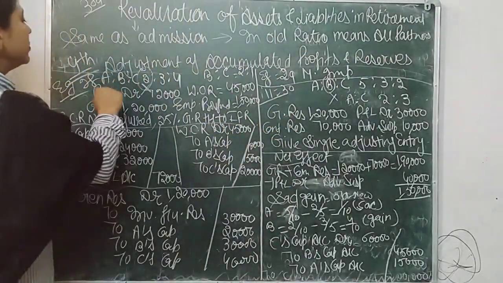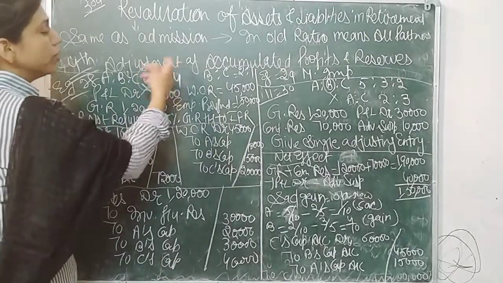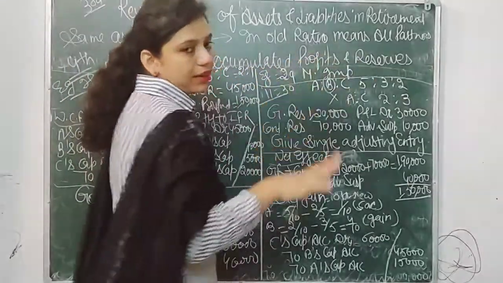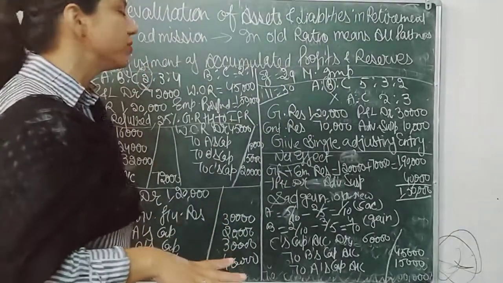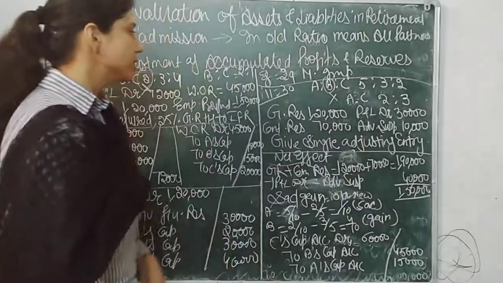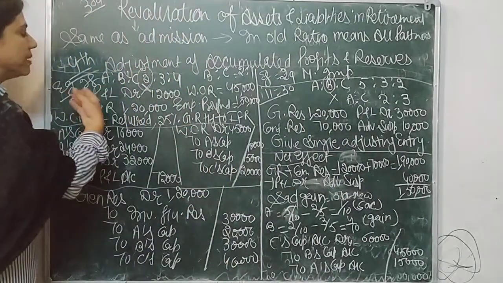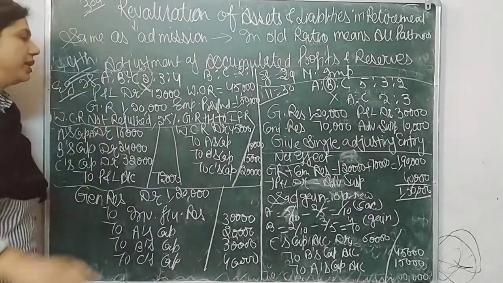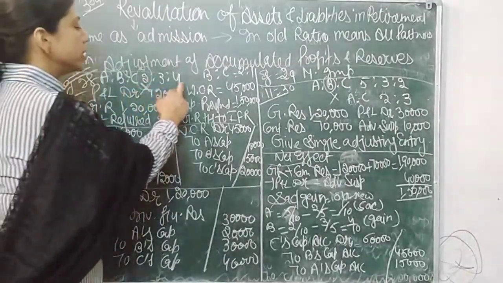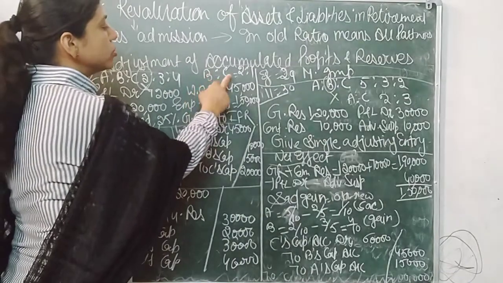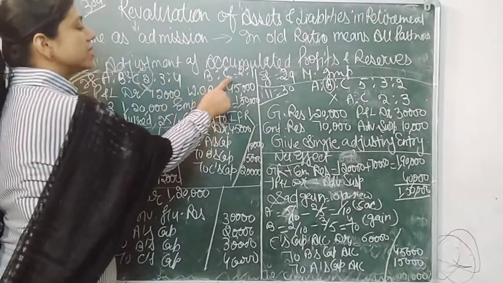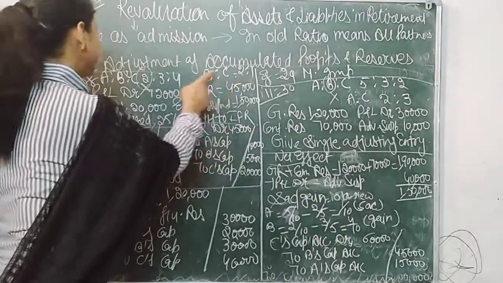We have one more treatment, the adjustment of accumulated profits and reserves. The fourth point is also discussed in this video. How can we do it? For example, we have example number 28. A, B and C are partners in the ratio 2:3:4. Now A retires and the new ratio between B and C is 2:1.